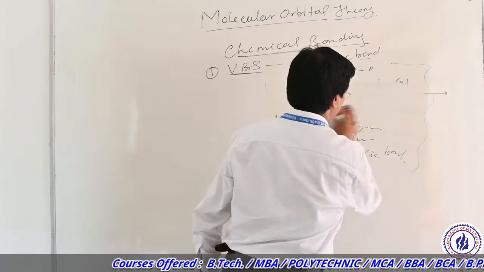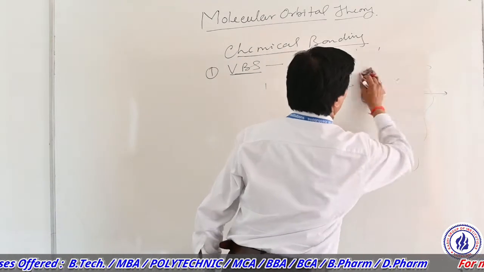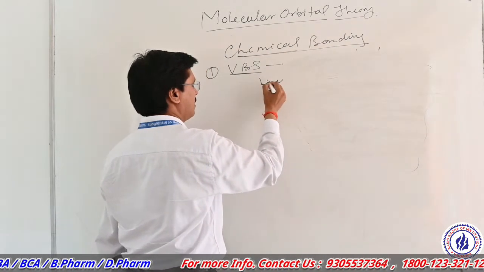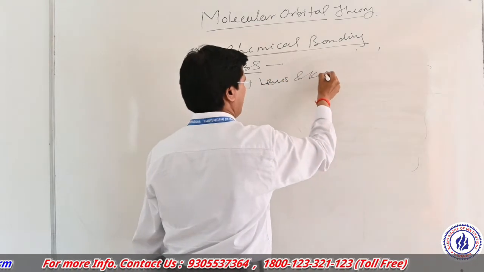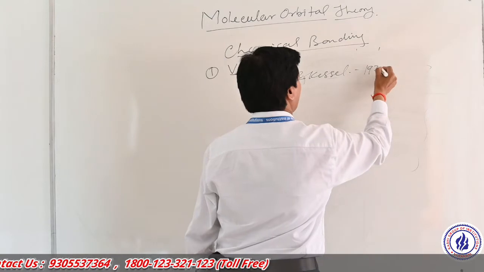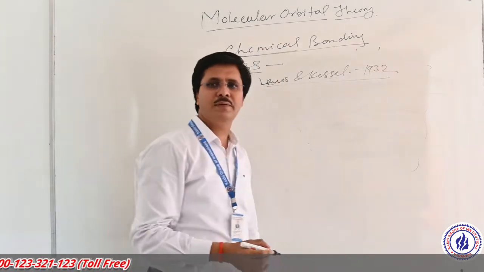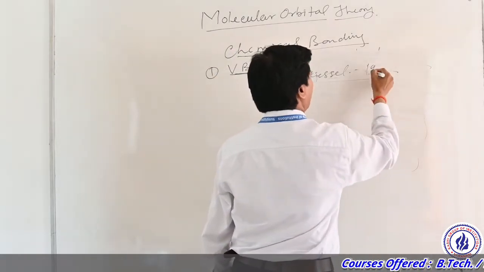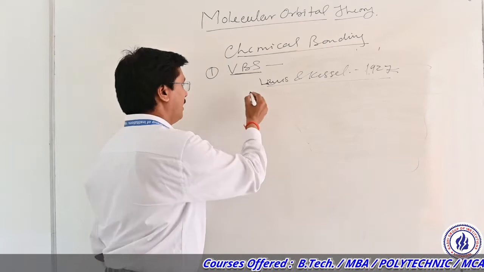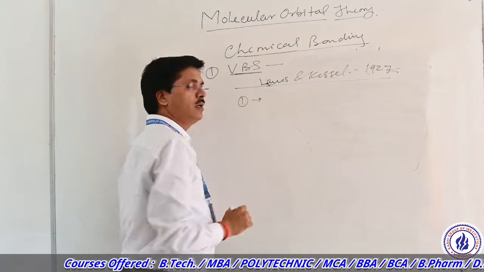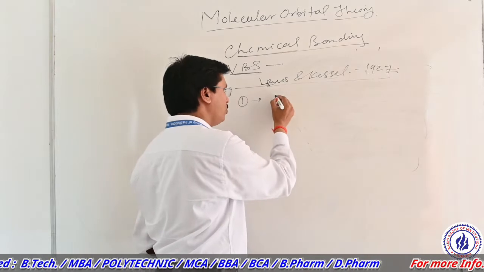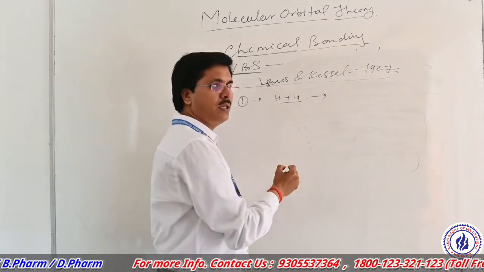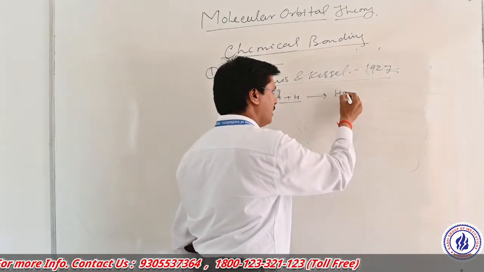The basic concept of this theory was put forward by Lewis and Coulson in 1932, in 1927. According to his postulates, when two atoms combine with each other to form a molecule,